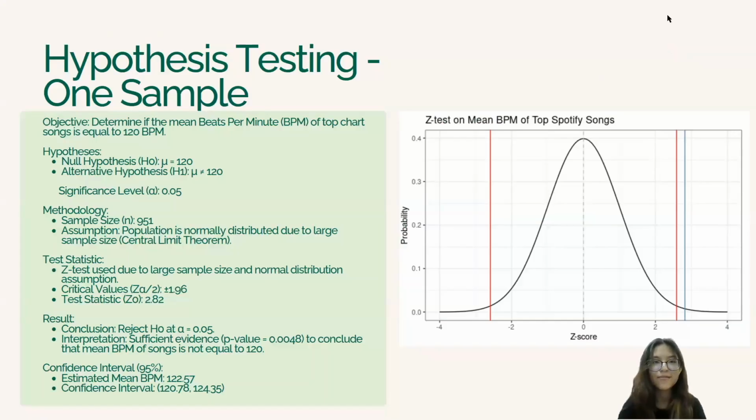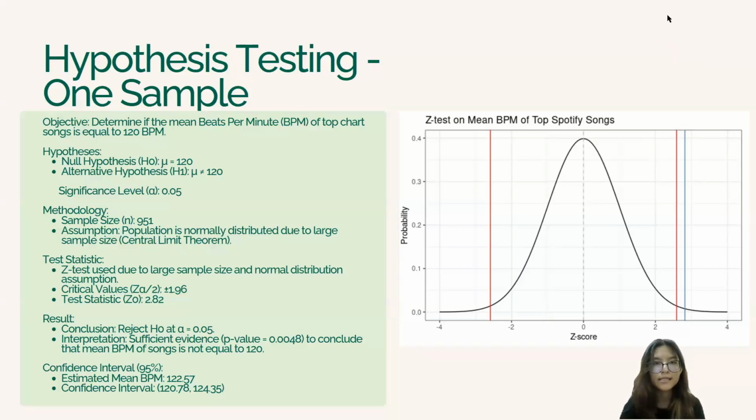So for the first test, we've employed hypothesis testing, and this is a one sample hypothesis test. The objective of this test is to determine if the mean beats per minute of a top chart song is equal to 120 beats per minute. The null hypothesis that we've set is that the mean beats per minute of a song in the population is equal to 120, or mu is equal to 120, and the alternative hypothesis is that mu is not equal to 120. So this is a two-tailed test. And we've used a significance level, or alpha, of 0.05, or a confidence level of 95%.